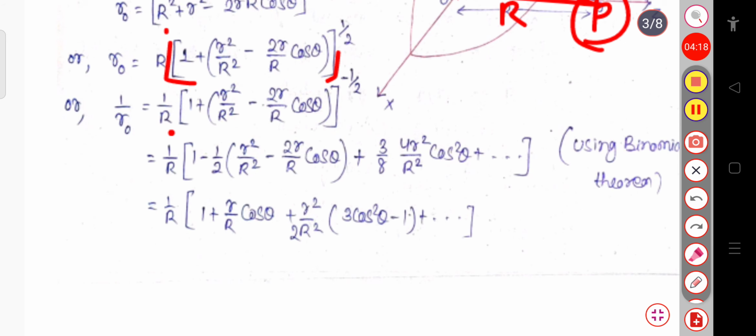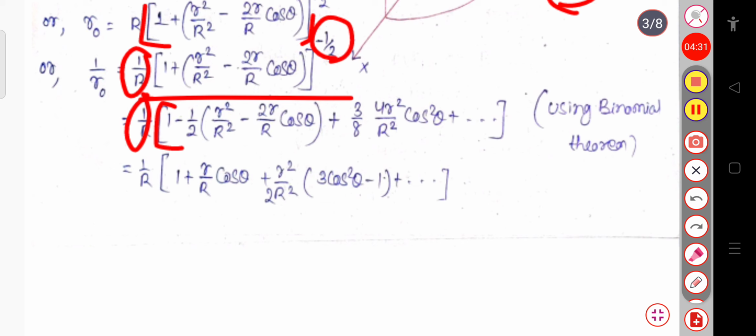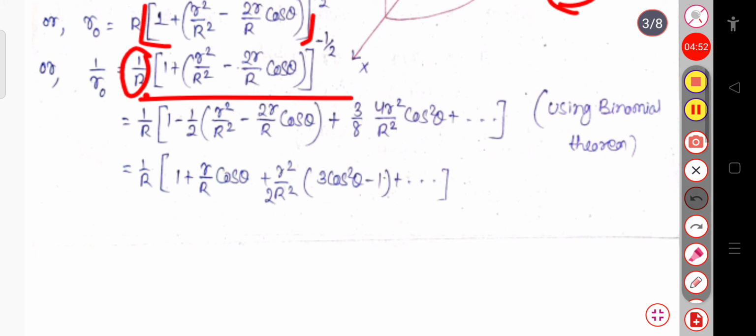Now if I apply the binomial expansion to this term, then the 1 by r term will remain as it is. Then this will be 1 minus half, multiplied by this capital R square minus 2r by R cos theta, plus the next term, which will be 3 by 8 into 4r square divided by R square into cos square theta. Simply, we have substituted the binomial expansion.